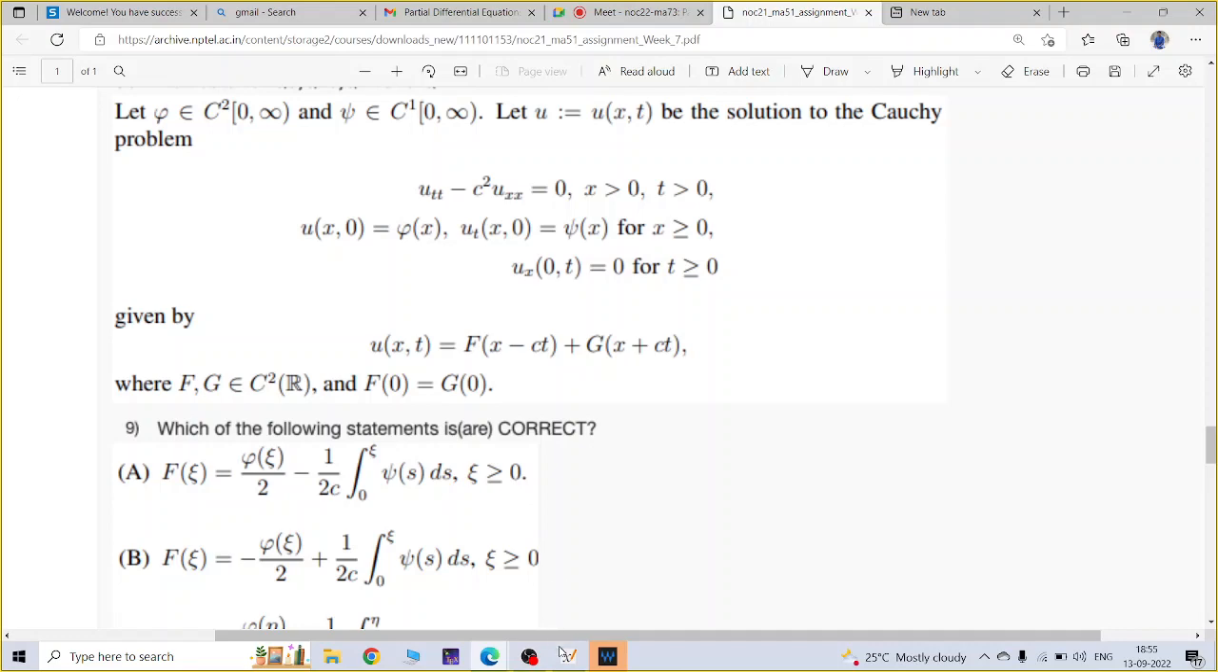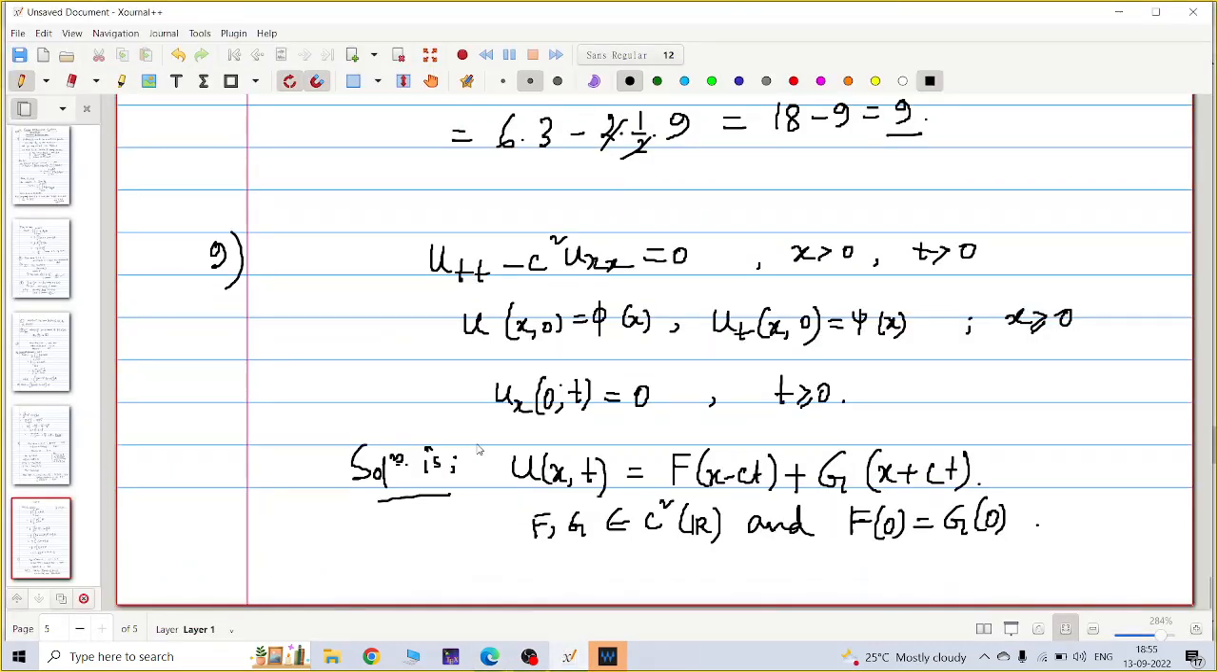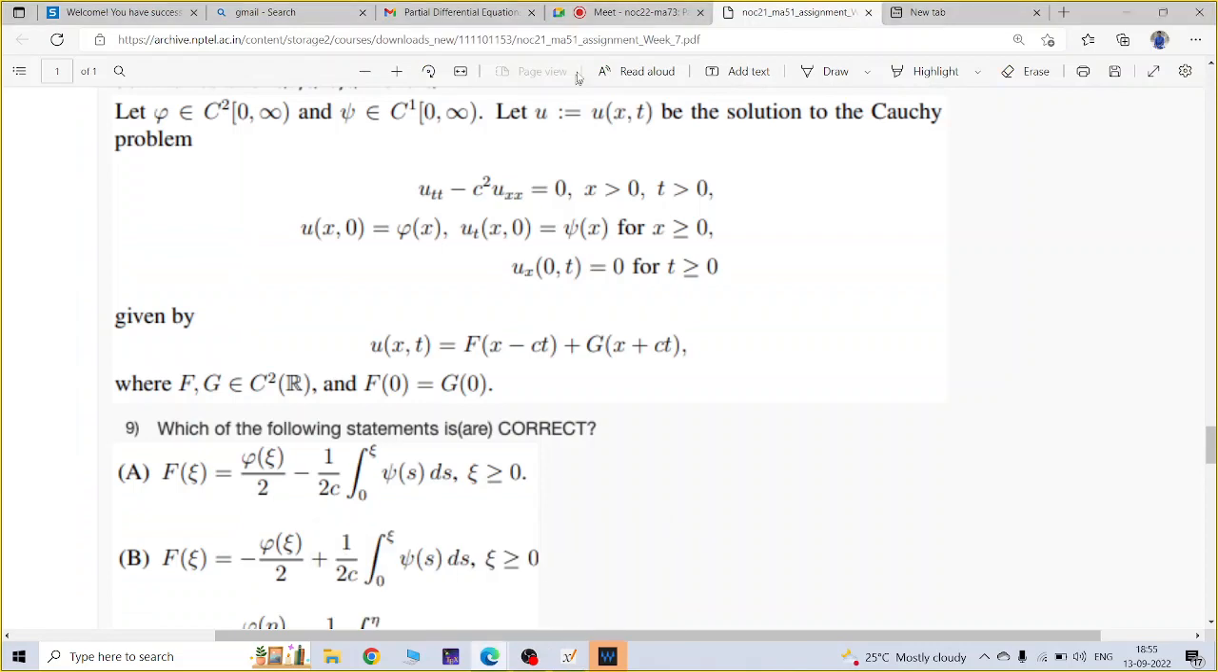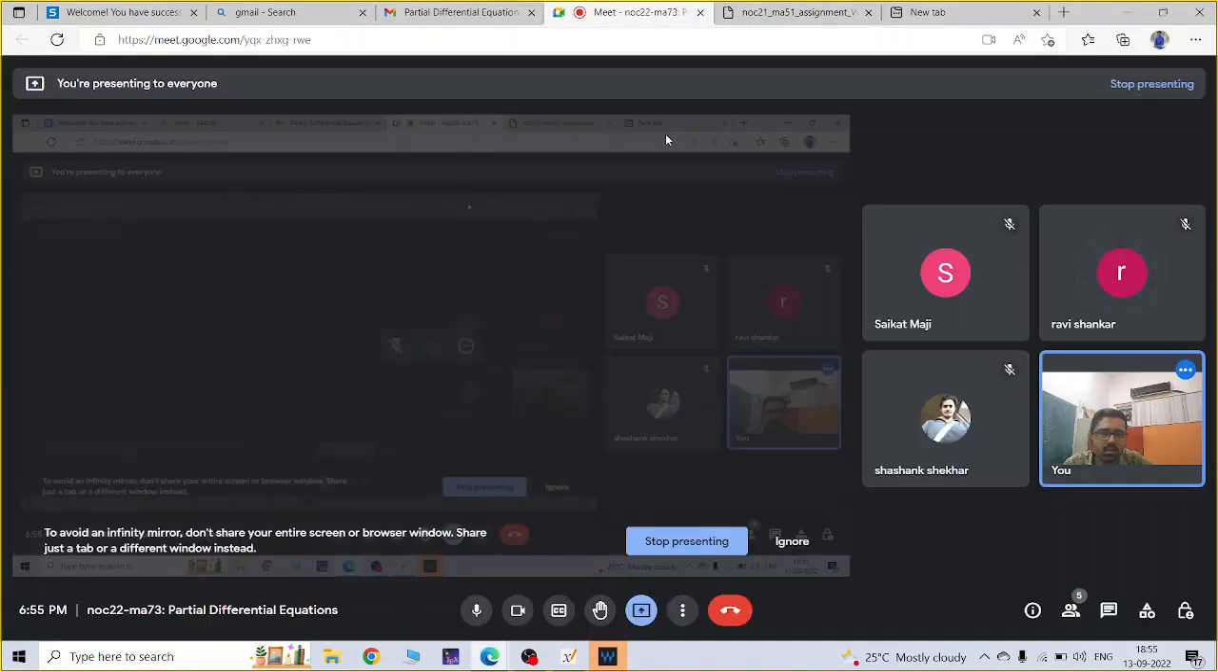So, any idea of doing this problem? It is just a Cauchy problem for a wave equation. Ramesh and Ruby, who are there? Sorry, Ruby and Shashank.